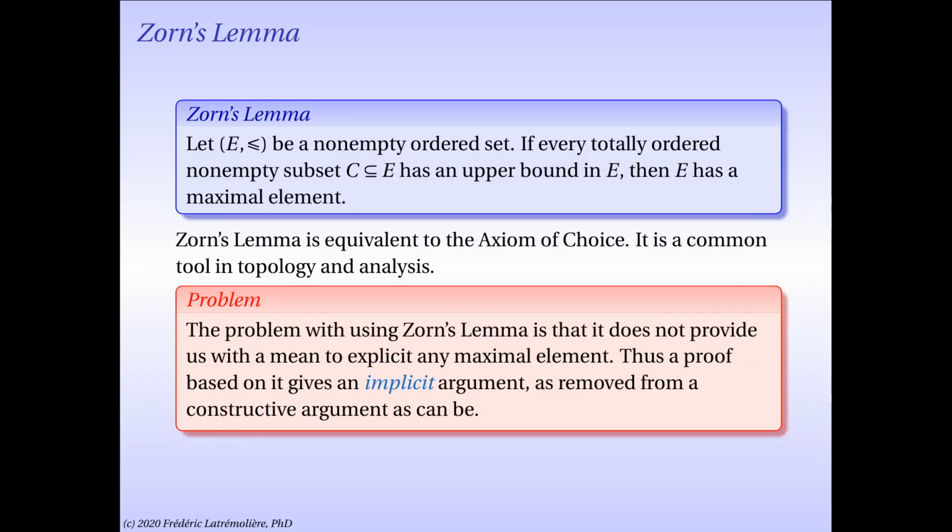But nowhere in the proof of Zorn's lemma is there any hint as to what that element could possibly be, because it invokes the axiom of choice, which, again, does not provide you any hint as to what the choice function would be.